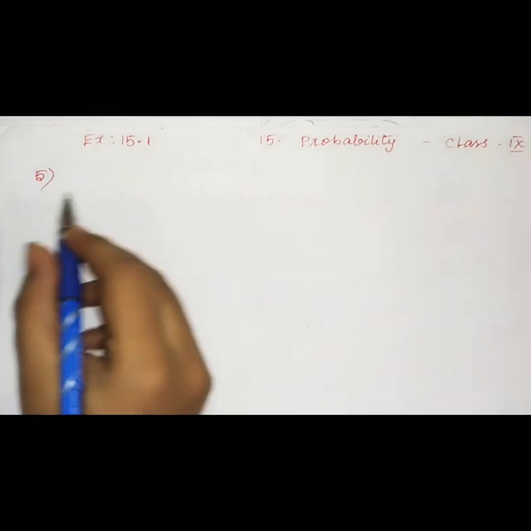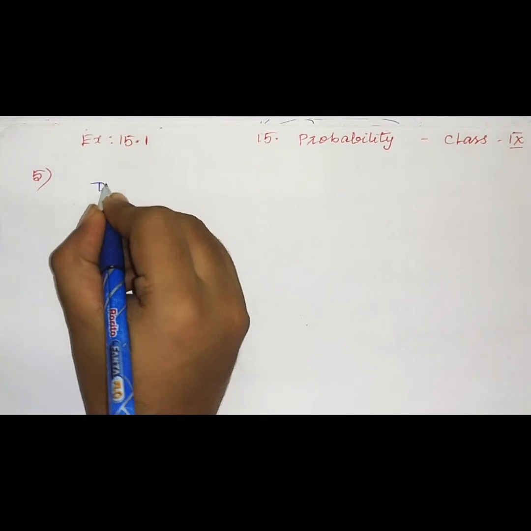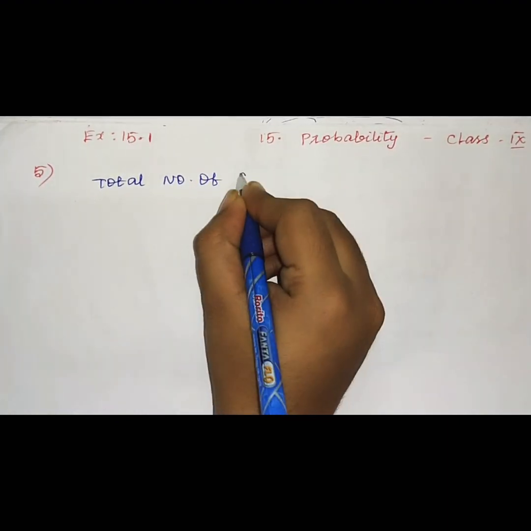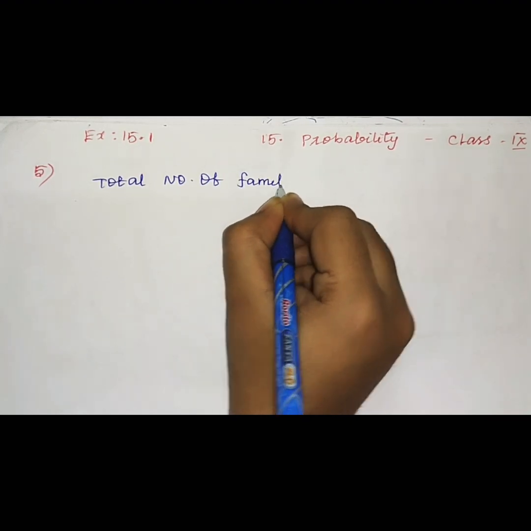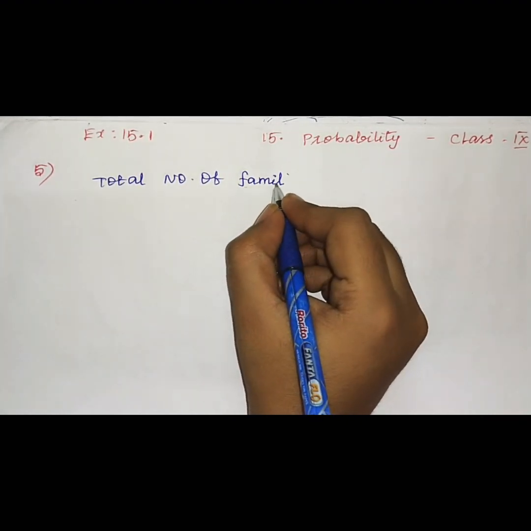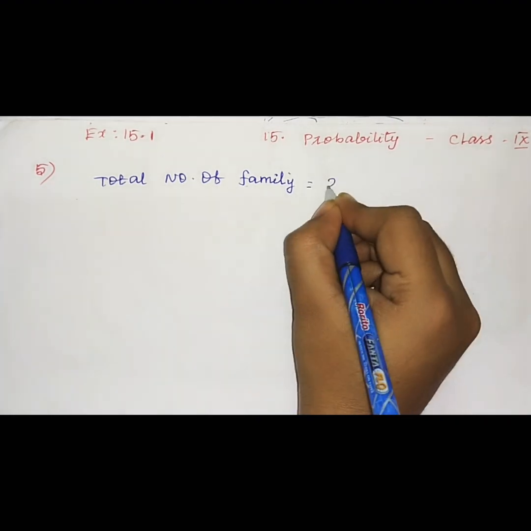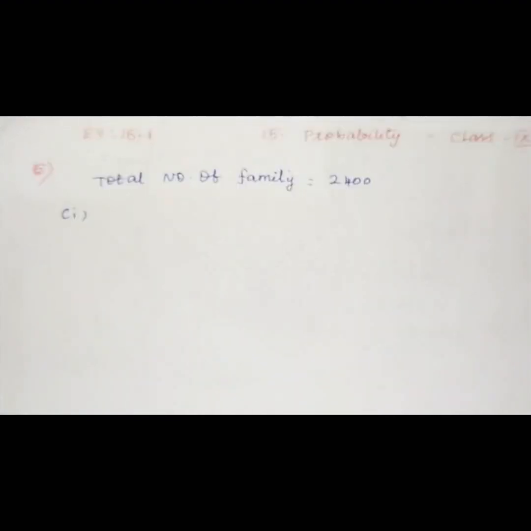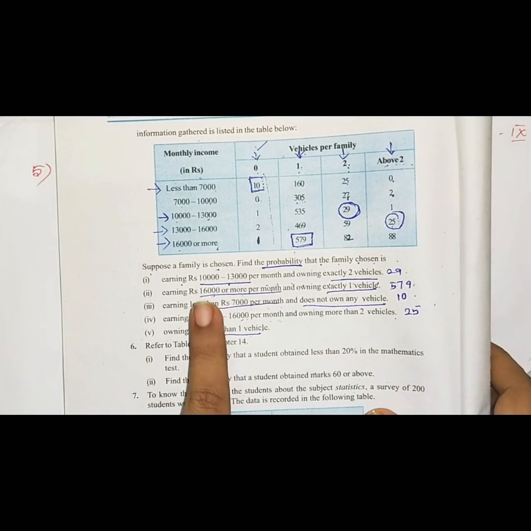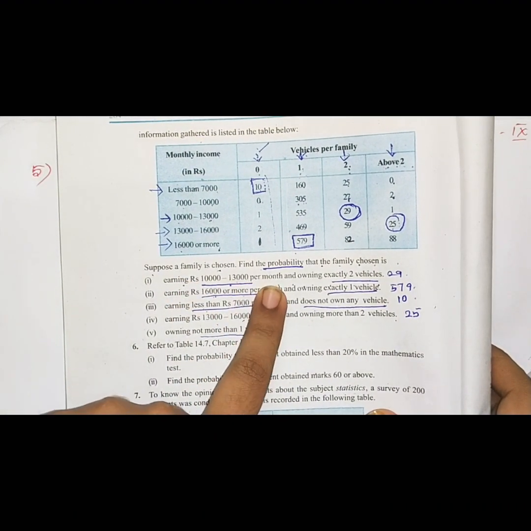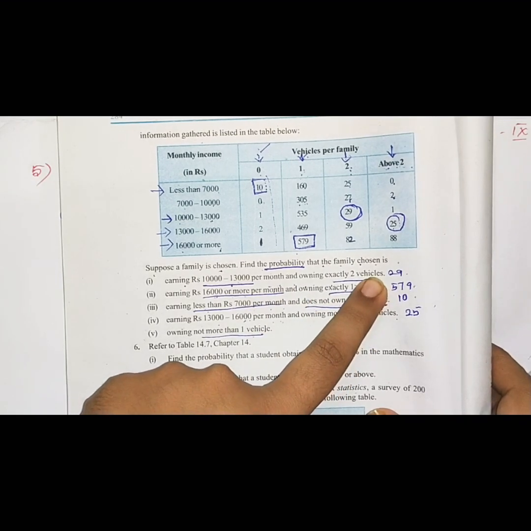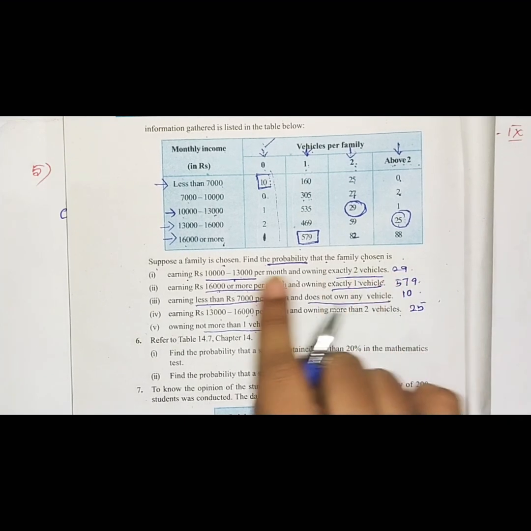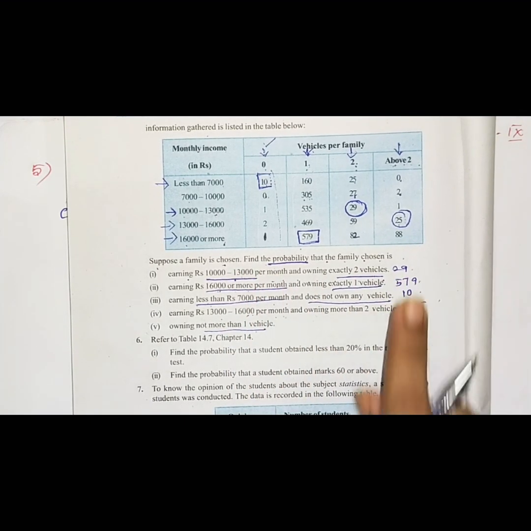Now the fifth question, we can solve this. The total number of families is given in the first line itself: 2,400. The first question: earning rupees 10,000 to 13,000 per month and owning exactly 2 vehicles. How many families have exactly 2 vehicles in that interval? 29.